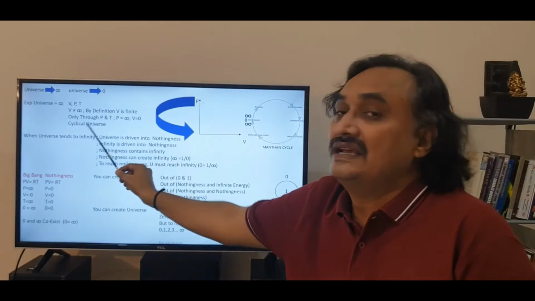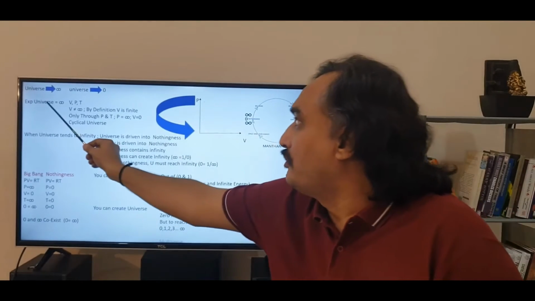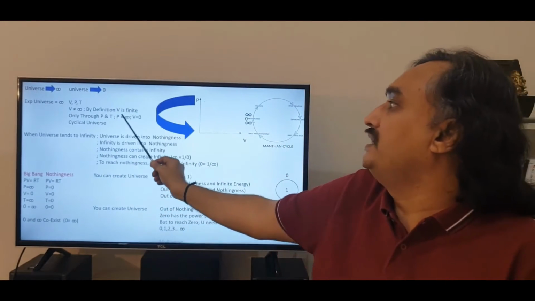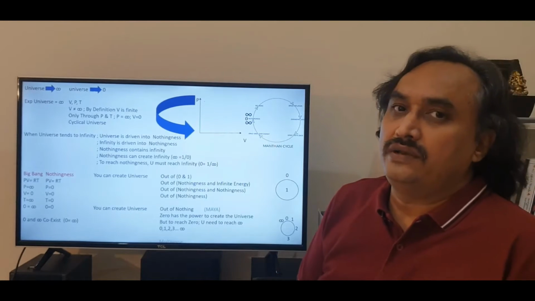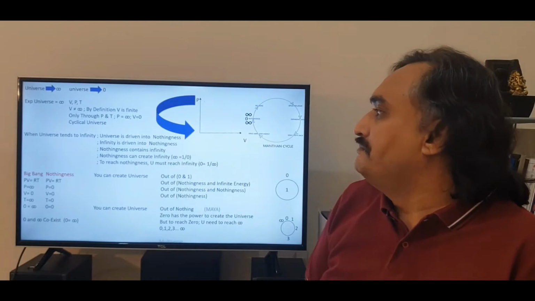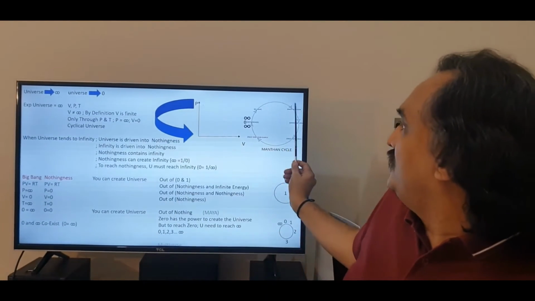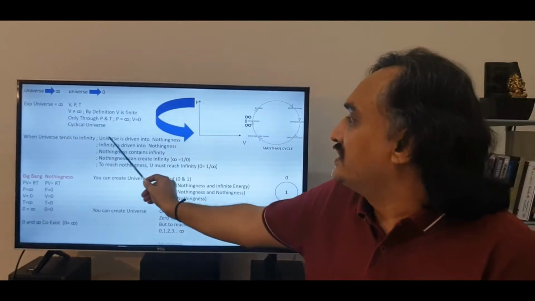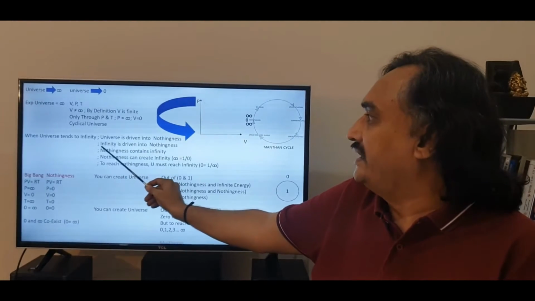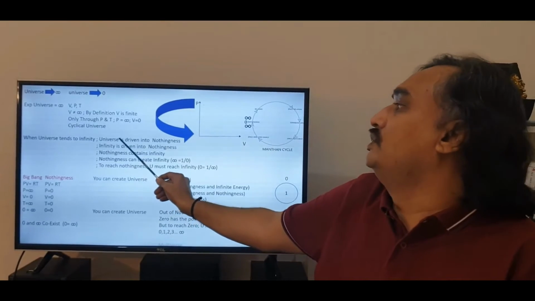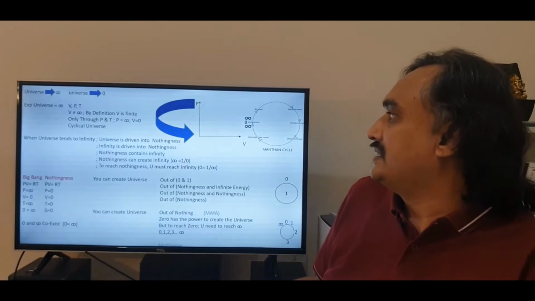This suggests that the whole universe is cyclical in nature. Otherwise, this is not possible. In an expanding universe, volume being zero is not possible. So we can put it in simple terms that when the universe tends to infinity, the universe is driven into nothingness. And since the universe tends to infinity, I can replace universe with infinity, which means when universe is driven into nothingness, infinity is driven into nothingness.